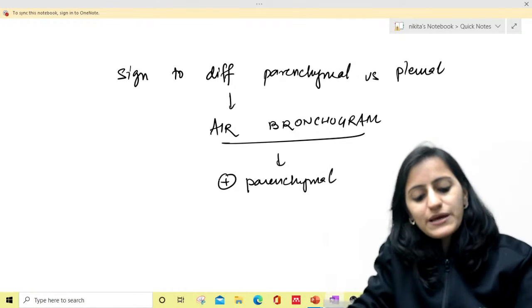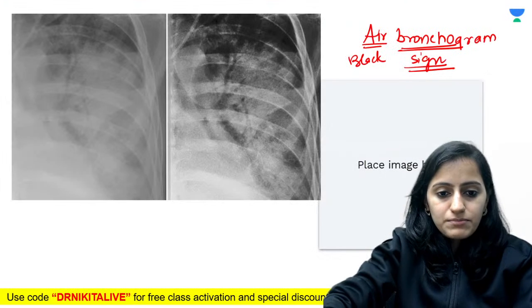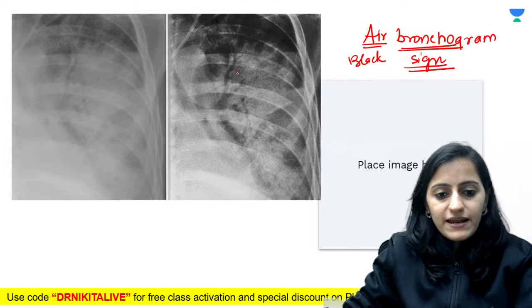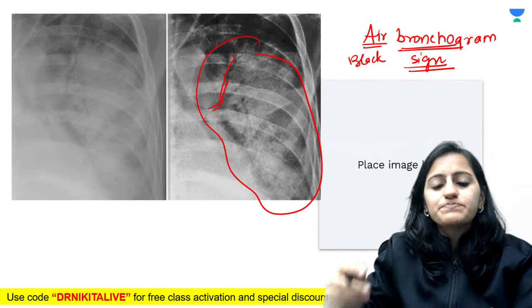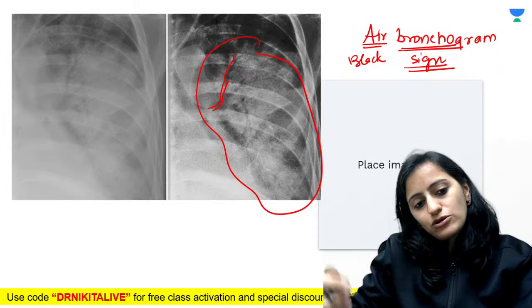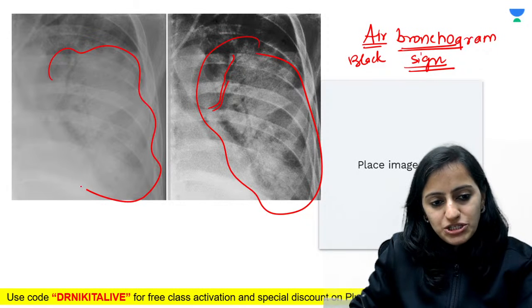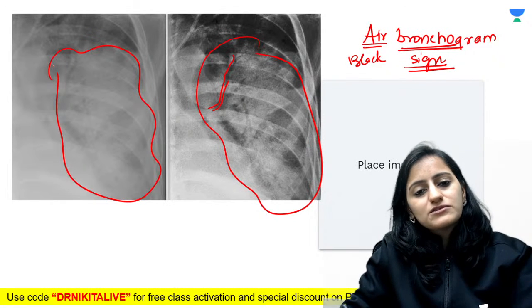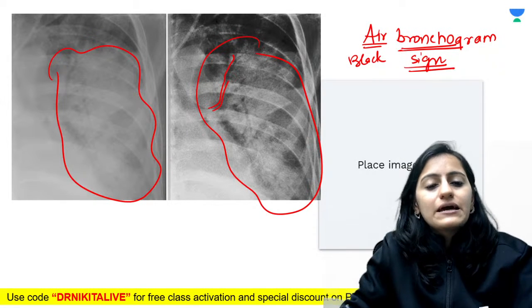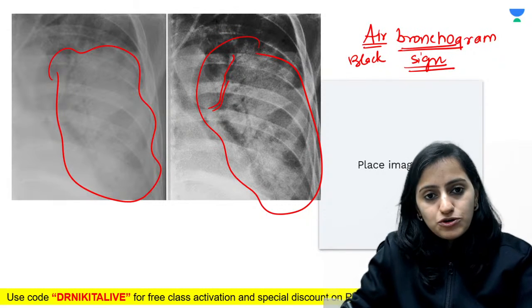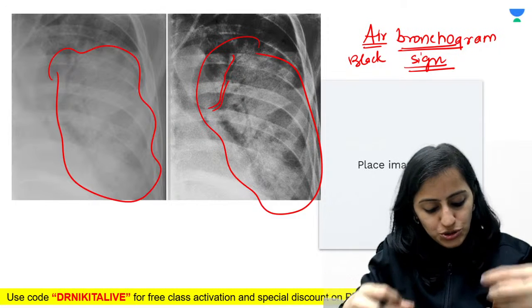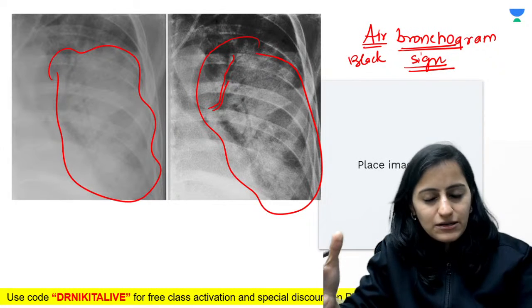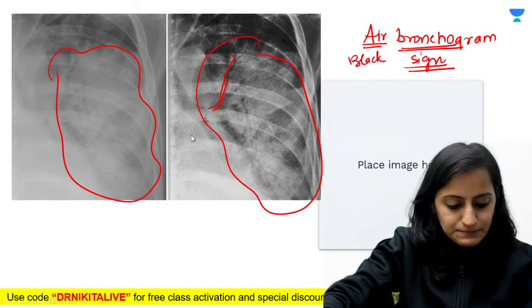So where I see the air bronchogram, I know that the white color is because of parenchymal pathology, most commonly consolidation. So anything where the lung becomes white, pulmonary edema, pulmonary hemorrhage, or respiratory distress syndrome, where the white is because of the lung parenchyma, will show the air bronchogram sign.